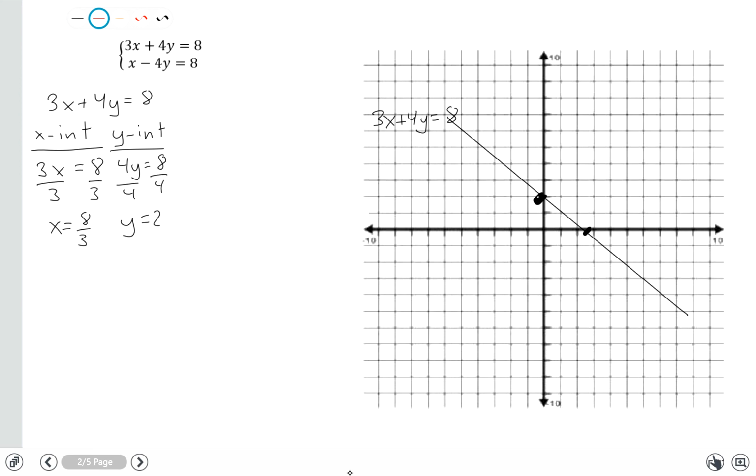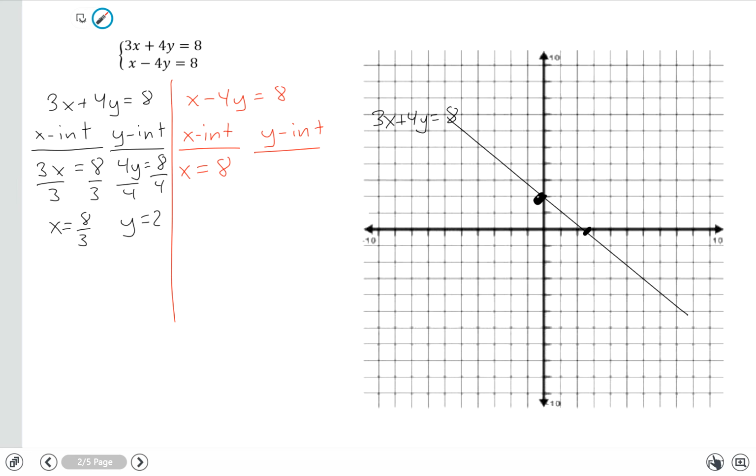Well, we have this other graph that we need to put on the coordinate plane now. It's the equation x minus 4y is equal to 8. So let's go ahead and do that. How do we find the x-intercept again? By plugging 0 in for y. If I plug 0 in for y here, that term goes away because 4 times 0 is 0. And I'm left with x equals 8. So x equals 8 is the x-intercept. Now I need to find the y-intercept.